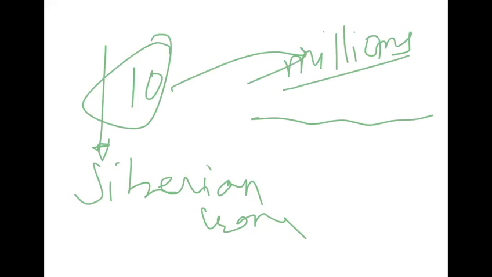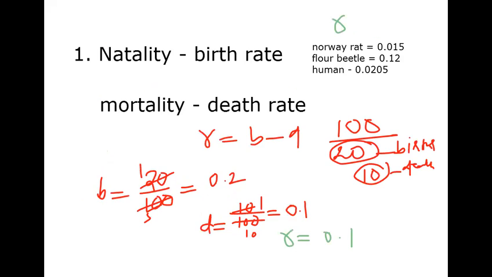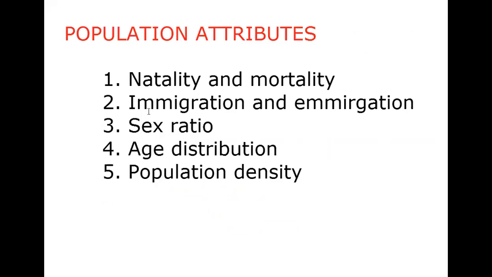This is all about the population attributes and the discussion which we made here: natality and mortality, immigration and emigration, sex ratio, age distribution, and population density.